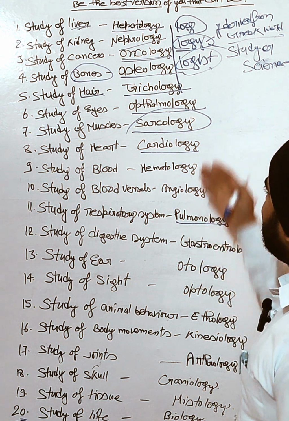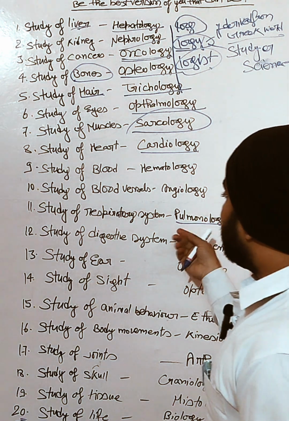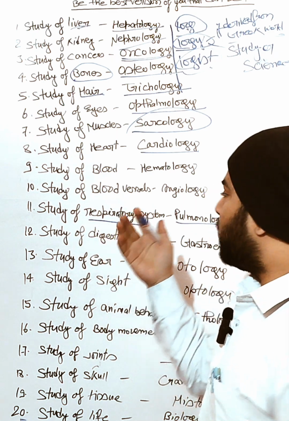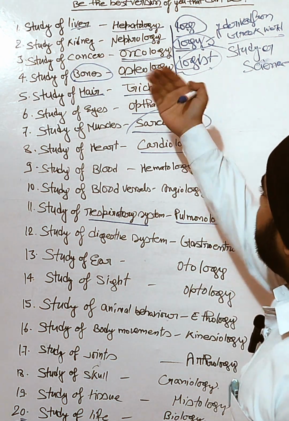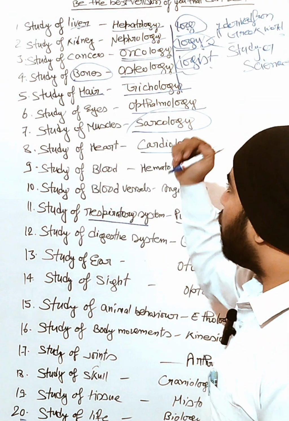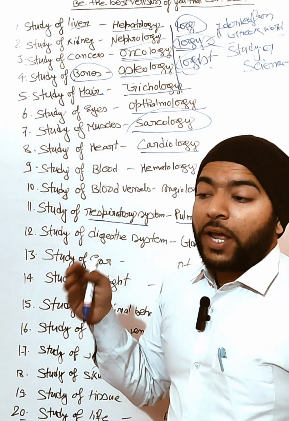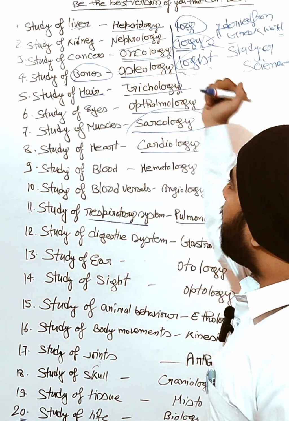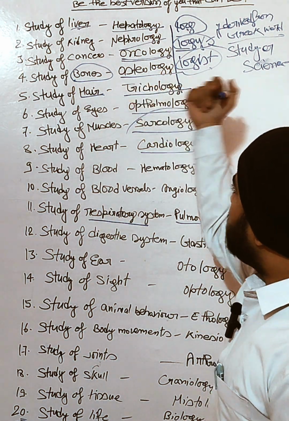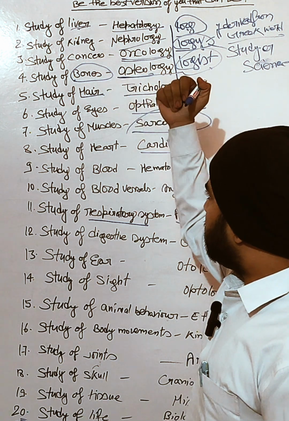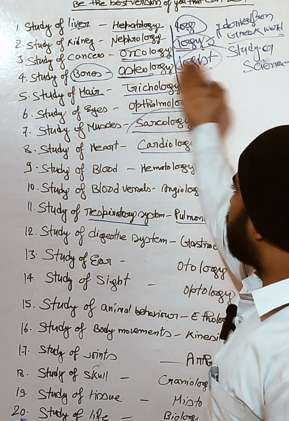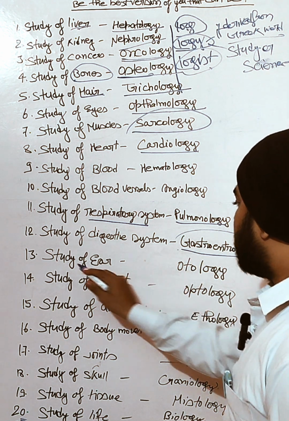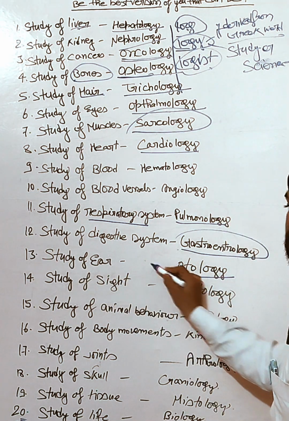Why is it called pulmonology? Everything is related. In the respiratory system there are pulmonary veins, so it is called pulmonology. In the liver there are hepatic cells, so it is called hepatology. In the kidney there is the nephron, the structural and functional unit of the kidney, so it is called nephrology. Osteo is derived from bones, so it's osteology. The digestive system is gastroenterology, and the study of the ear is otology.